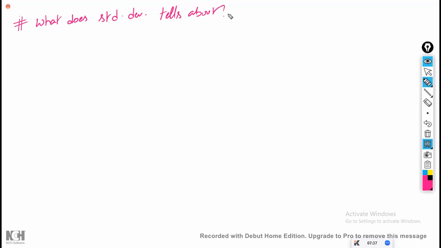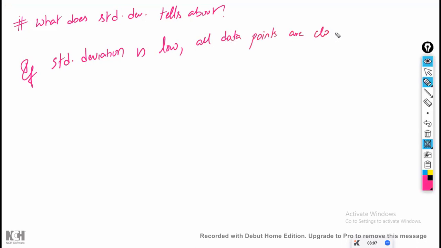If the standard deviation is low, what is the meaning of that? All data points are close to the mean. When they are close to the mean only, the deviation will be low. When they are far away from the mean, the deviation will be high.